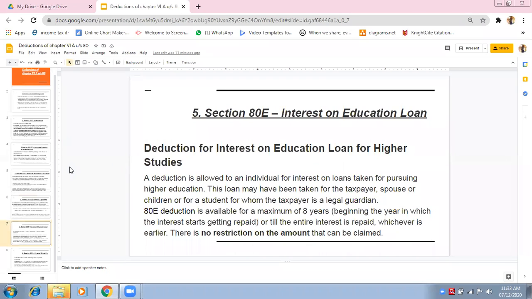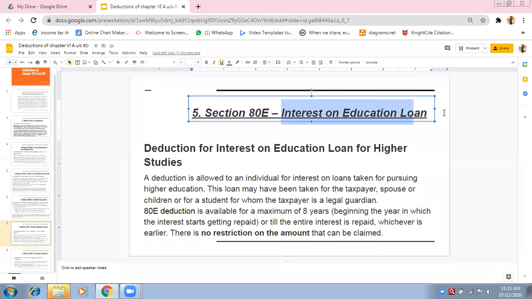I can ask: interest on educational loan can be availed as a deduction under section dash. You have to answer section 80E. Another question can be: under section 80E, deduction can be availed for, options: only interest on educational loan, only principal amount of educational loan, both interest and principal amount, none of them. So what is the correct answer?